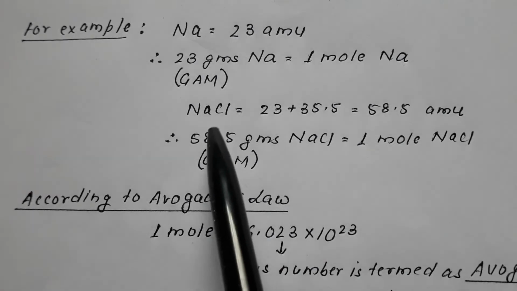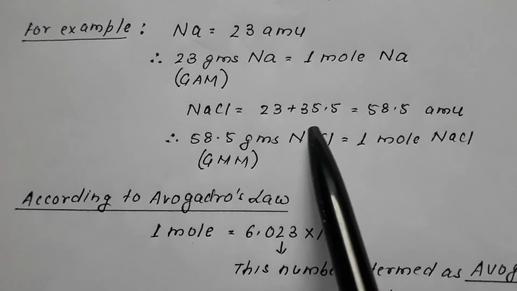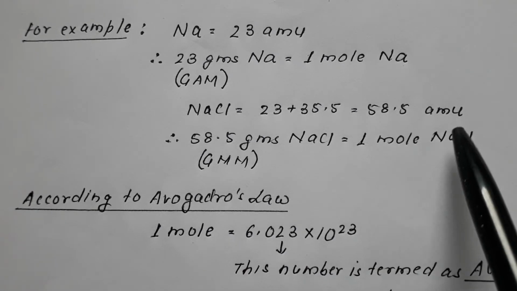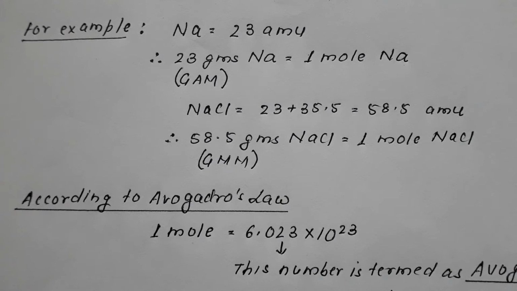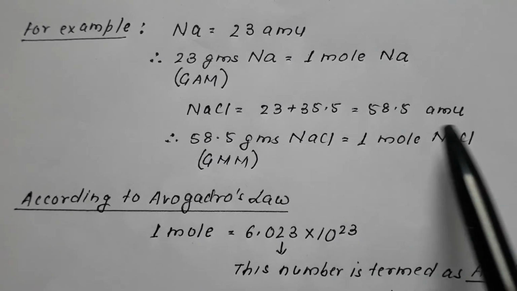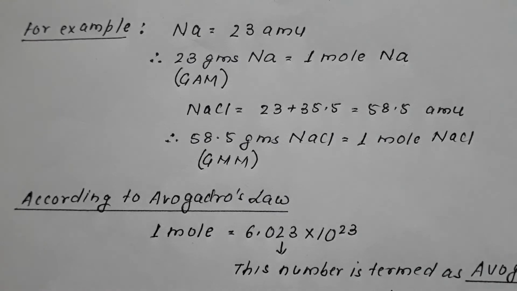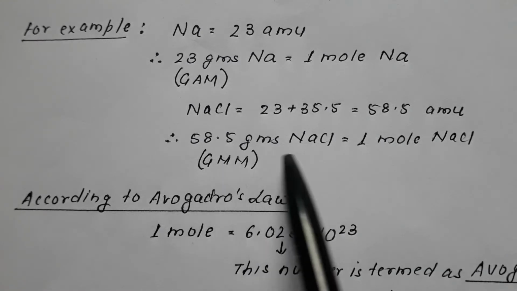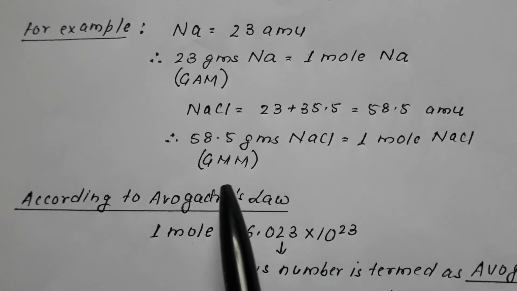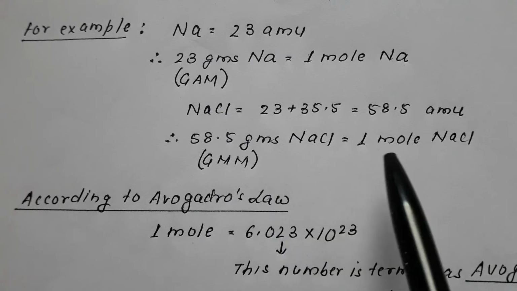Similarly, NaCl is 23 plus 35.5, that is a total of 58.5 AMU. This 58.5 AMU is termed as the molecular mass of NaCl. But if it is expressed in grams, 58.5 grams of NaCl, it is termed as gram molecular mass, and this gram molecular mass is equal to 1 mole.